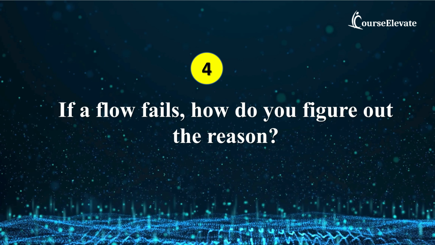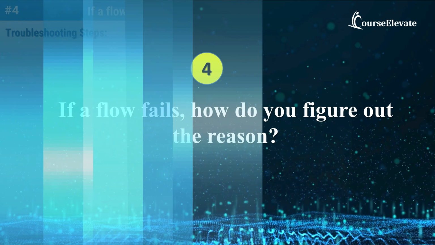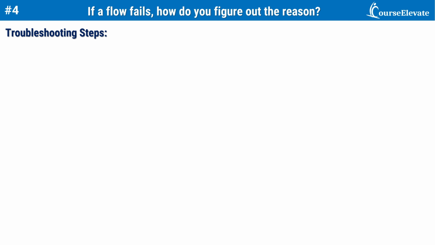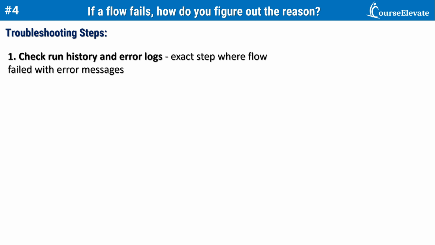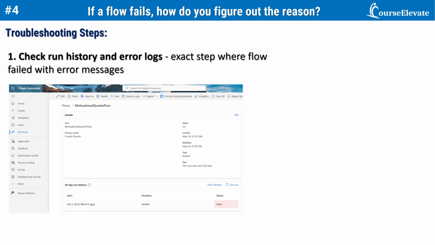Next question is, if a flow fails, how do you figure out the reason? So when a flow fails in Power Automate, my first step is to look at the run history and error logs. So this quickly shows me the exact step where the flow failed and gives me the error message, whether it's a timeout or a permission issue.